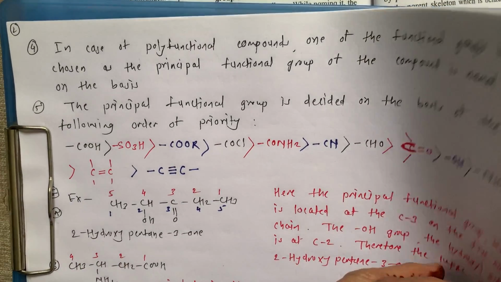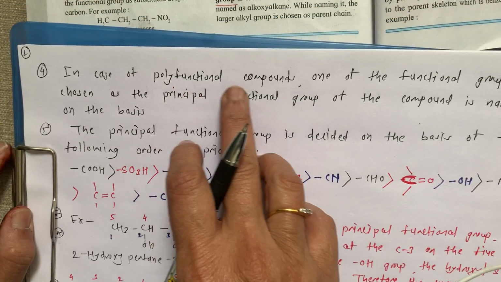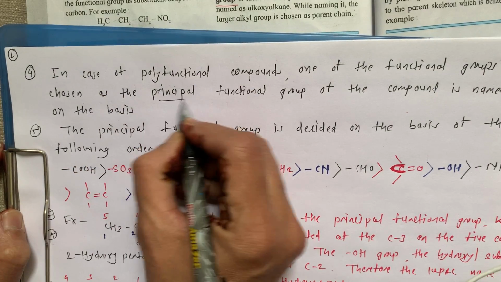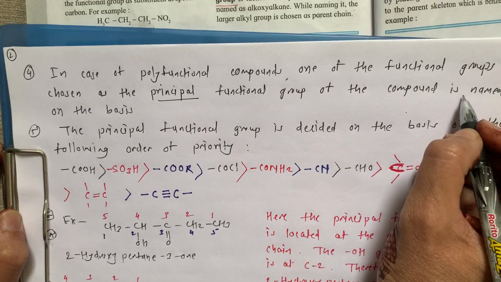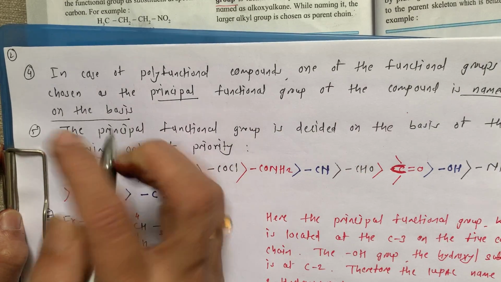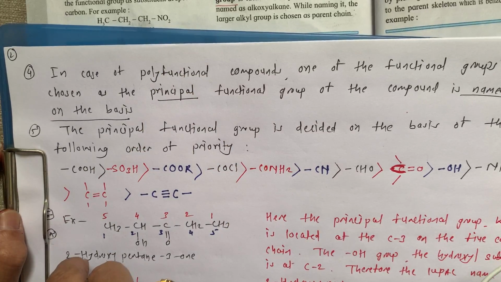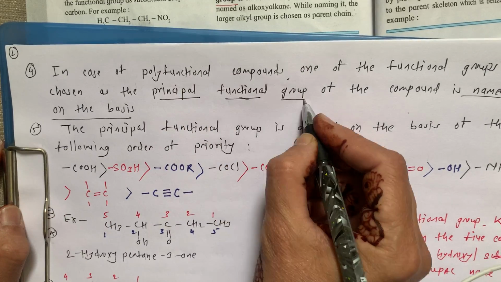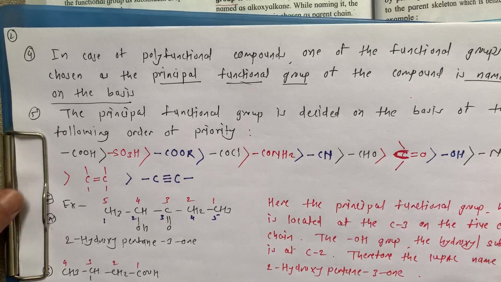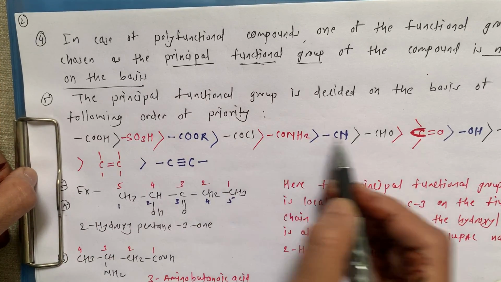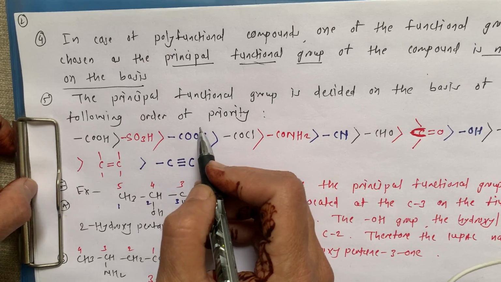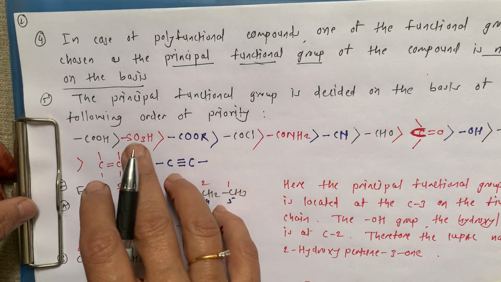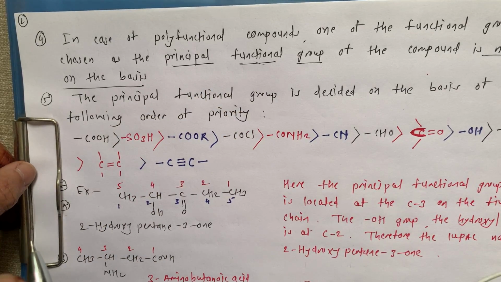Next rule. In case of polyfunctional compounds, one of the functional groups is chosen as the principal functional group of the compound and named on that basis. If there are two or more functional groups, then you have to first select the principal functional group. To select it, the order is given in our textbook, and more oxidized groups tend to have higher priority. Based upon that priority, we select the principal functional group.